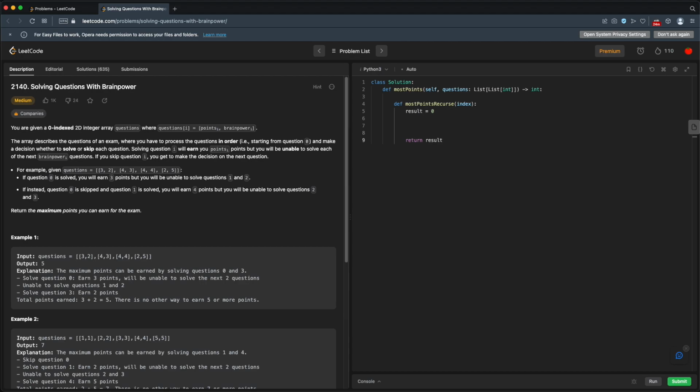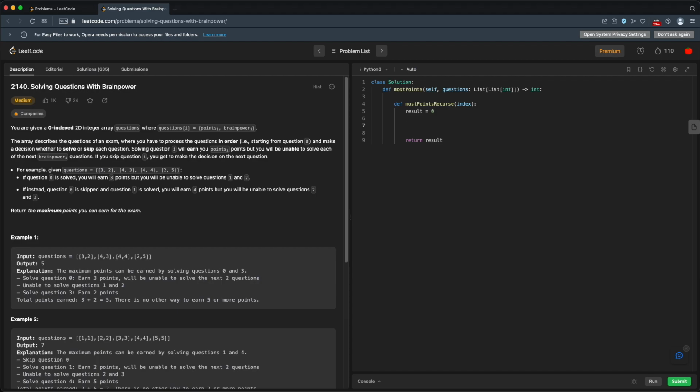All right, so how does this work? Well, we have two options at any given index. We do the problem or we skip the problem. That's basically what it comes down to. And we still need to come up with our base case. I should have done this first. The very first thing you always do when you're building a recursive function is write the base case. So what's the base case here? Well, the base case will be when we run out of questions to answer.